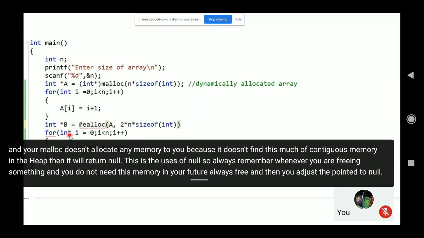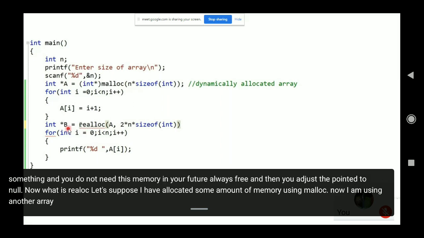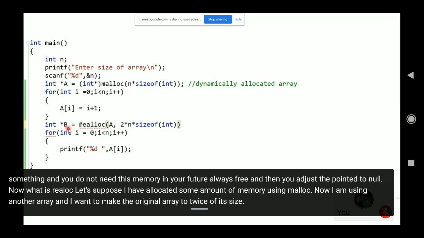Now what is realloc? Let's suppose I have allocated some amount of memory using malloc. Now I am using another array and I want to make the original array twice its size. This is how I am doing it.